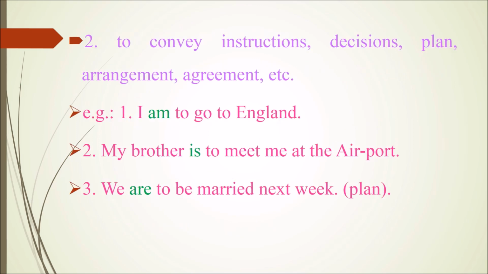The next function is to convey instructions, decisions, plan, arrangement, agreement, etc. Example sentences are, I am to go to England. My brother is to meet me at the airport. We are to be married next week. This sentence shows plan. So in these three sentences, am, is and are are be forms of verbs.